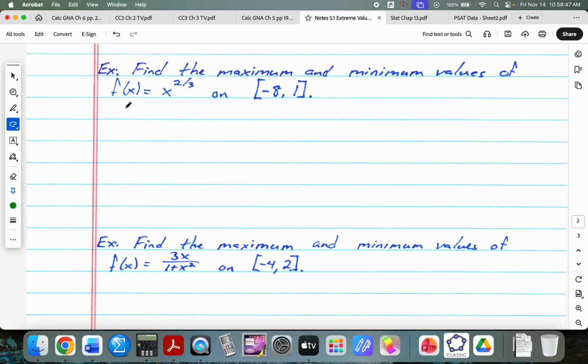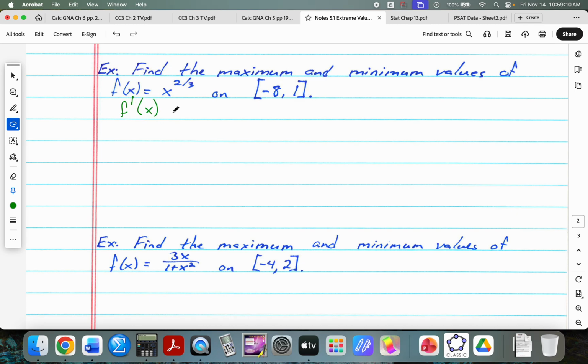Okay, so first we need to identify our candidates. We already know two of them. Two possible places where we could have a maximum or a minimum are at x is -8 and x is 1. But we also need to find, are there any critical points?